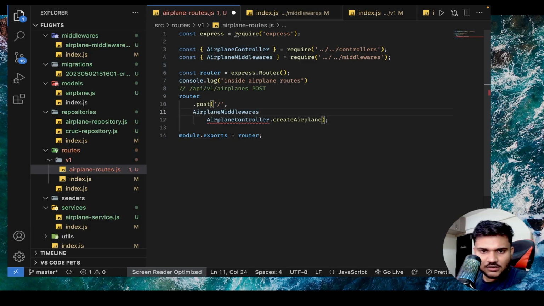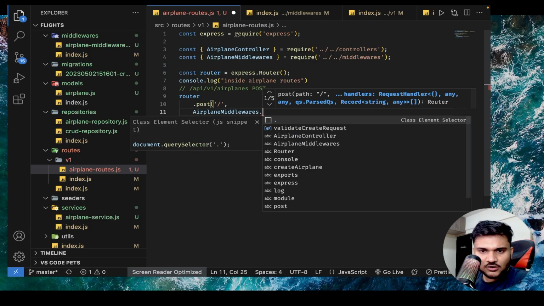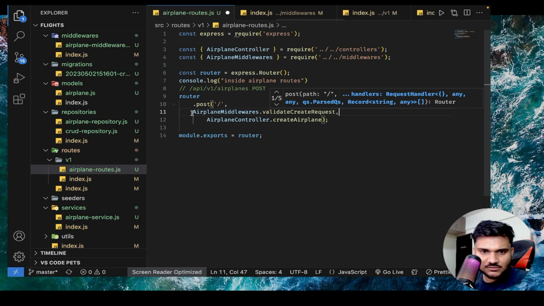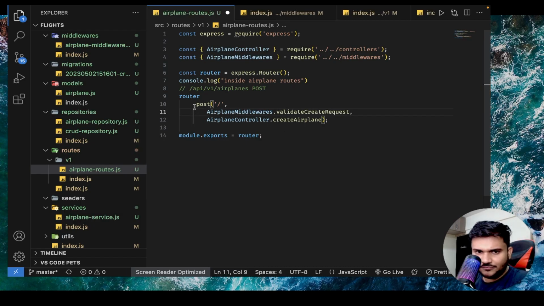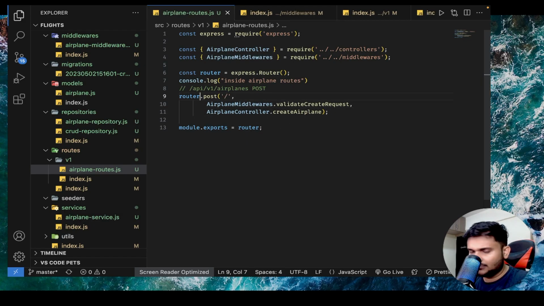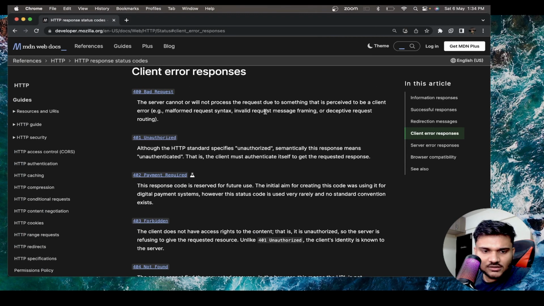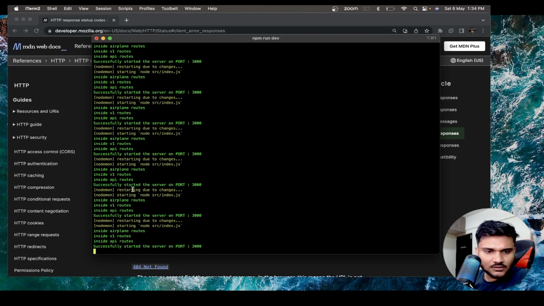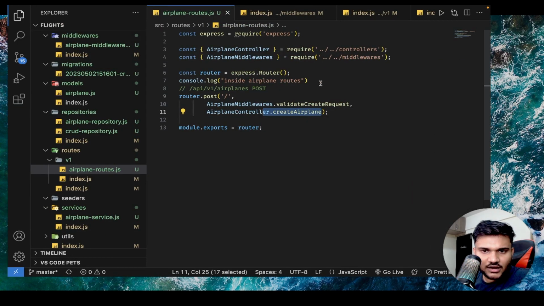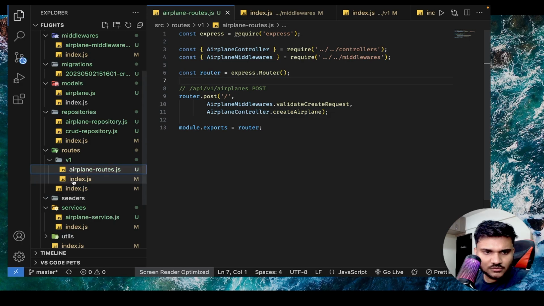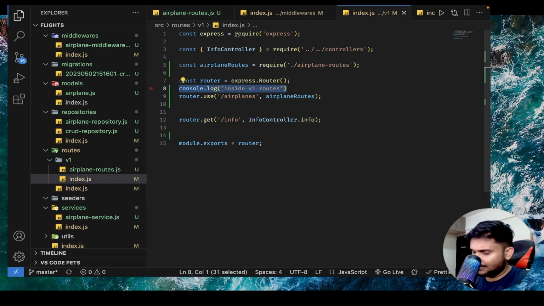So you can say airplane middlewares dot validate create request, something like this, right? Let's keep it in the same line. Okay. So now whenever you come to this request, you will first validate your request and then you will create the airplane. Let's see if the server started itself. Yes, server started itself. And I can remove this console.log. This serves no purpose anymore.